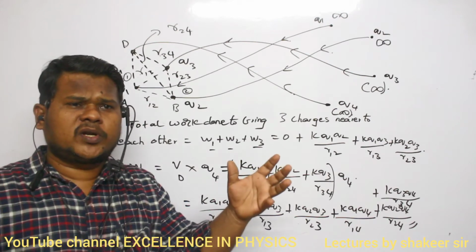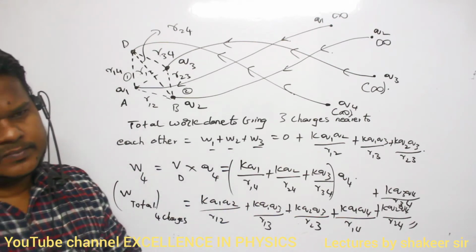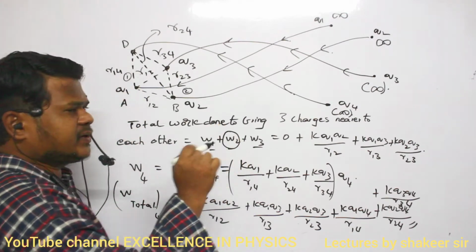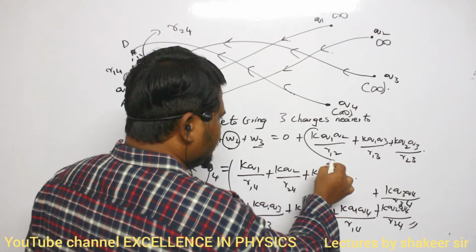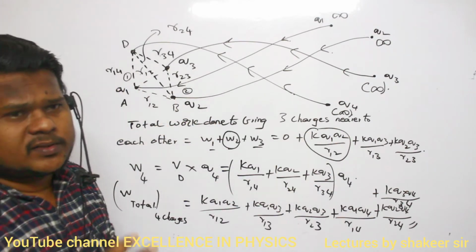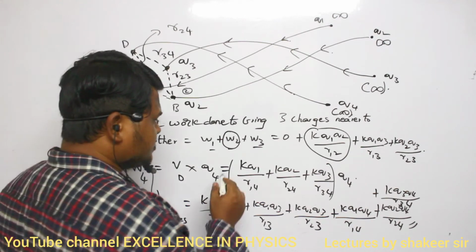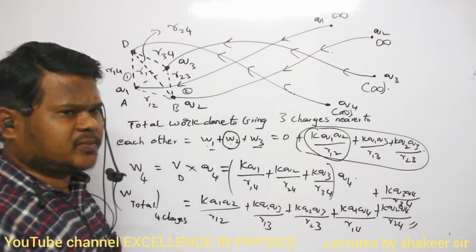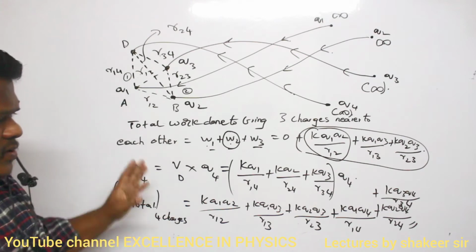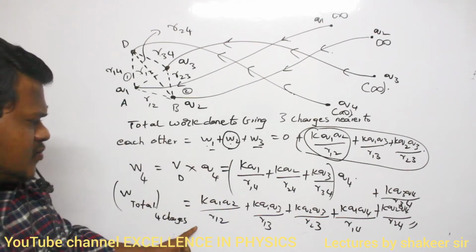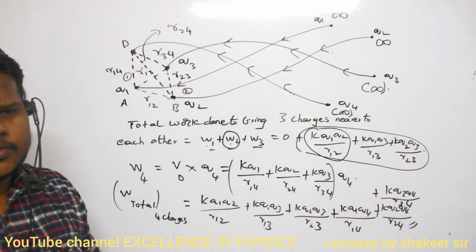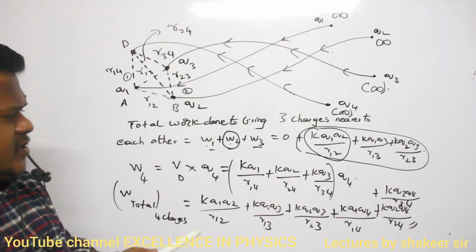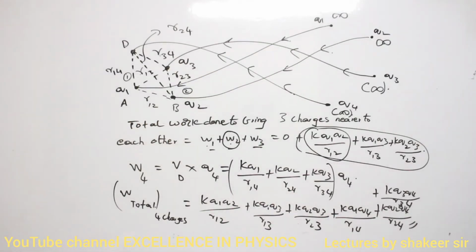To assemble only two charges, how many pairs do we get? Only this much work is done, only one pair. Only this is our answer when two charges are assembled. When three charges are assembled, W1 plus W2 plus W3 is the total work done. Three pairs I got. To assemble four charges, six pairs of terms I got: 1, 2, 3, 4, 5 and 6. Are you able to understand, all of you? So this number, how can you represent it? First of all, make a note up to here, then we will discuss.